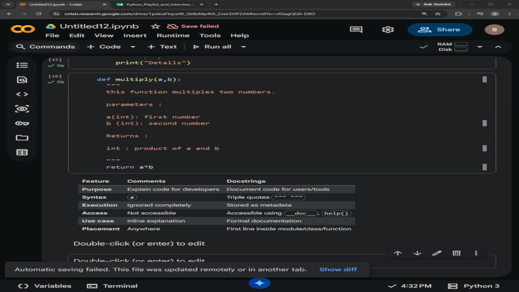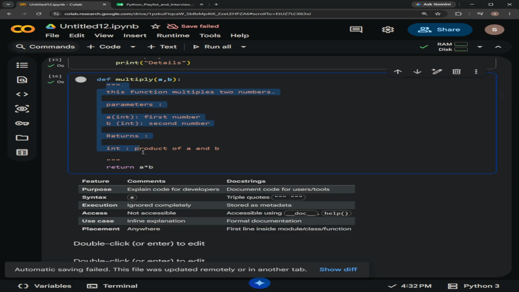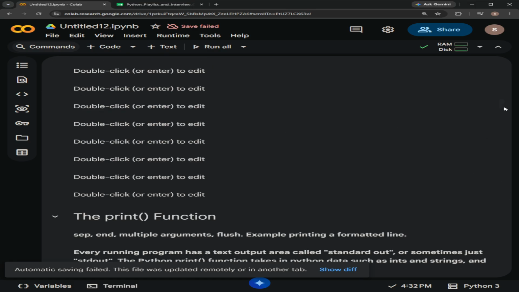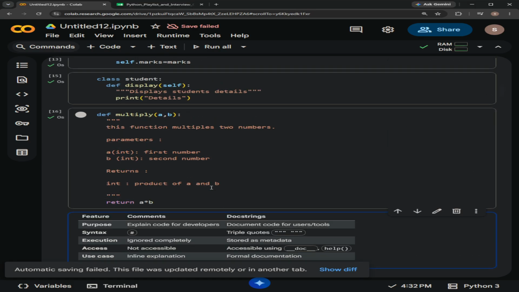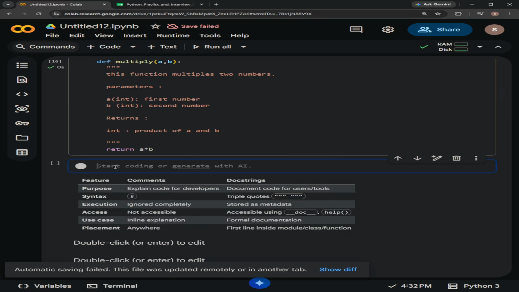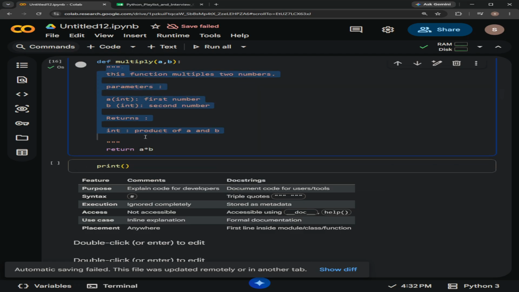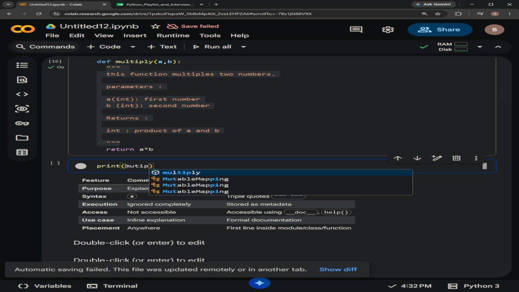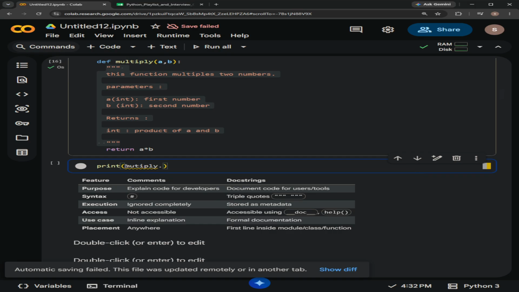And we can also access the docstrings. We are defining docstrings here, but we can also access them using some tools. This is one way: I want to access the docstring assigned to multiply, and for that we can add the function name multiply dot underscore underscore doc underscore underscore, and run it.